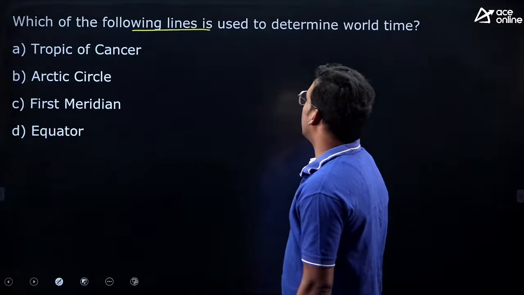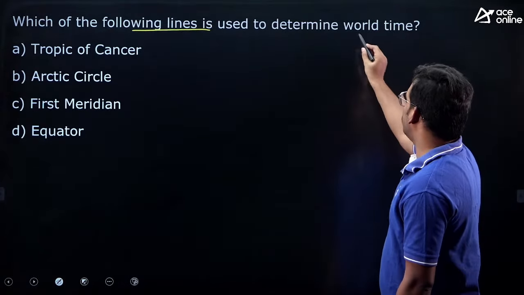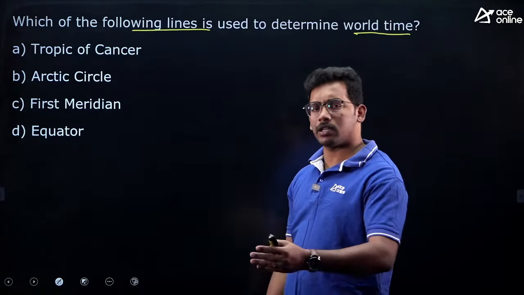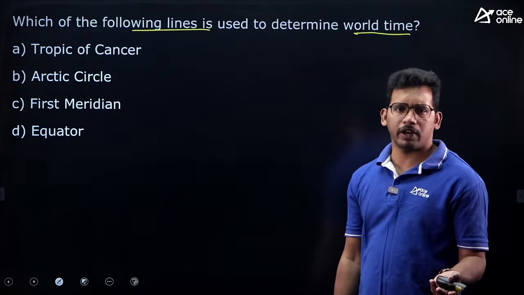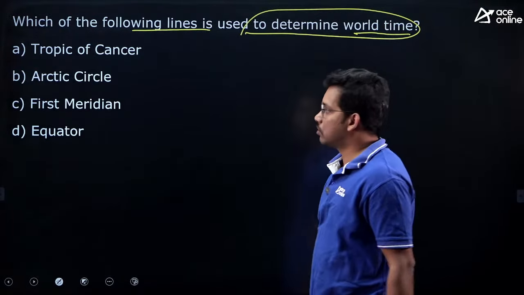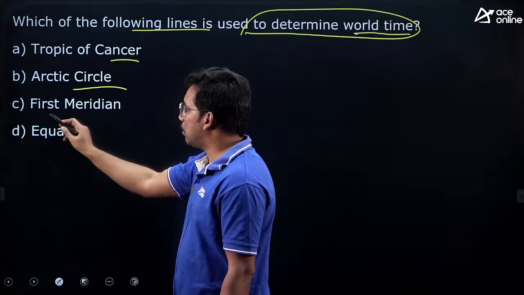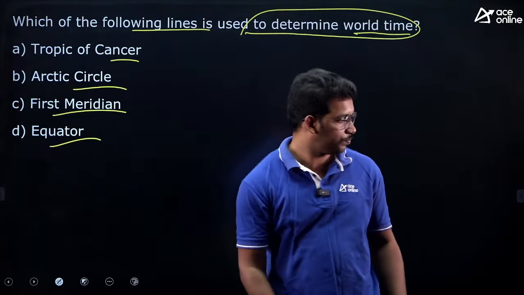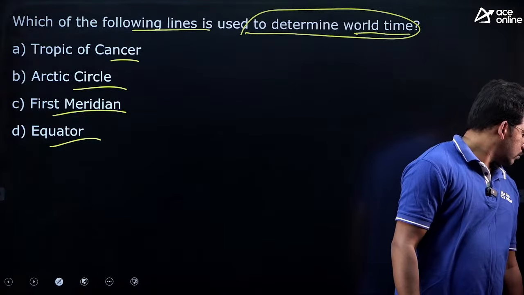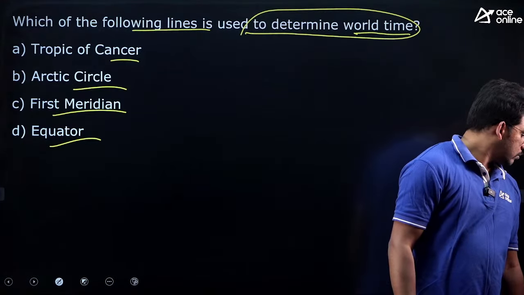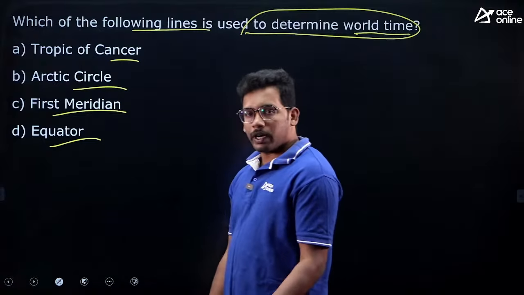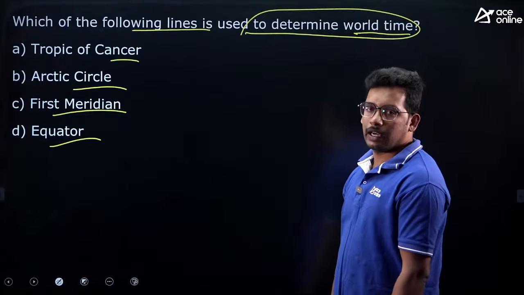Which of the following lines is used to determine the world time? You might be aware that in India we have a different time, in Australia we have a different time, in UK we have a different time. So which line is deciding the world time zones? Tropic of Cancer, Arctic Circle, first meridian, equator. What is this? So let me answer this first, then I'll try to discuss.